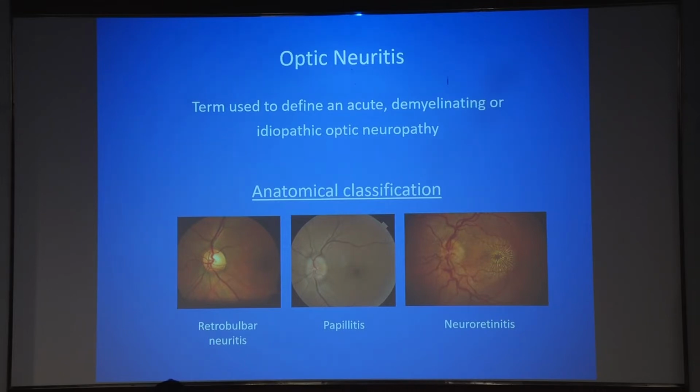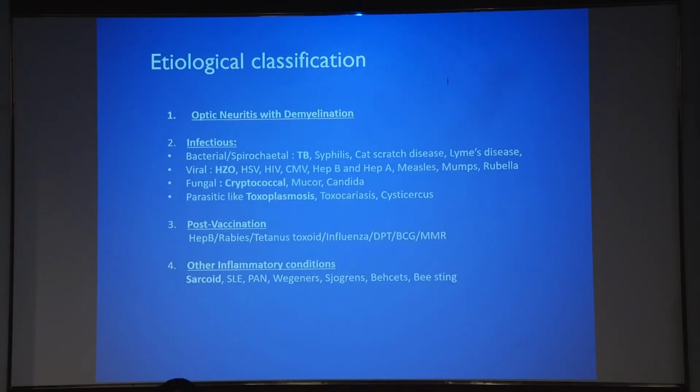So optic neuritis is a term used to define an acute demyelinating or idiopathic optic neuropathy. In children, this can present as a retrobulbar neuritis, as a papillitis, and as a neuroretinitis. Etiology wise, it can be idiopathic, it can be associated with certain infectious conditions, in children most frequently seen after vaccination, and associated with other inflammatory conditions including sarcoidosis and SLE.